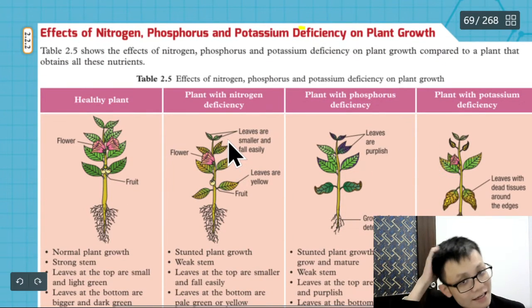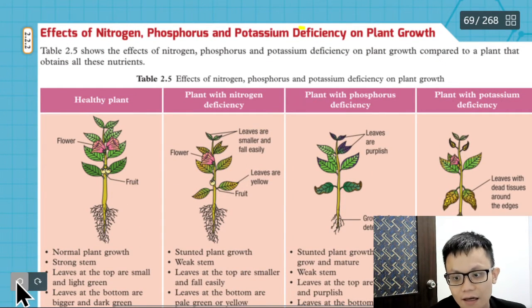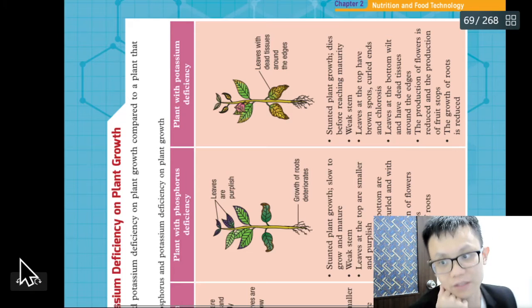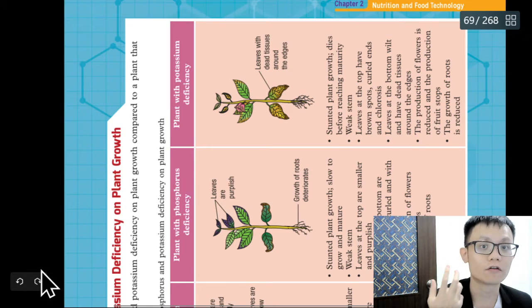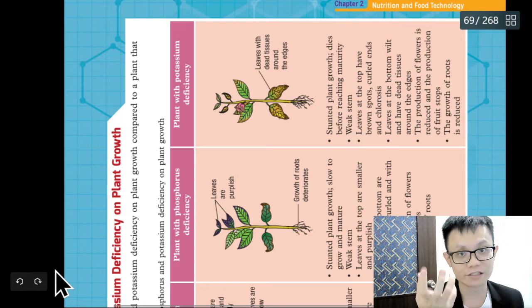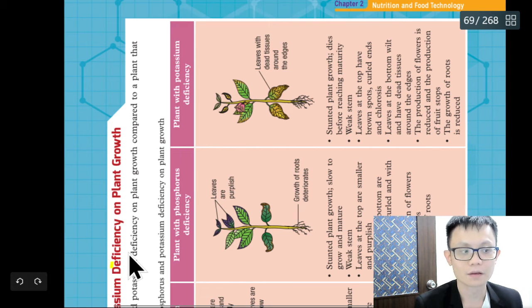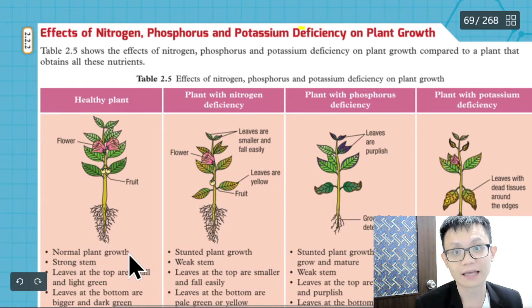The thing that you need to know in this question is about the deficiency. It means lack of this one, what will happen? For example, lack of calcium, there's rickets; lack of vitamin C, there will be scurvy; lack of vitamin A, night blindness. So it stays the same for plants.